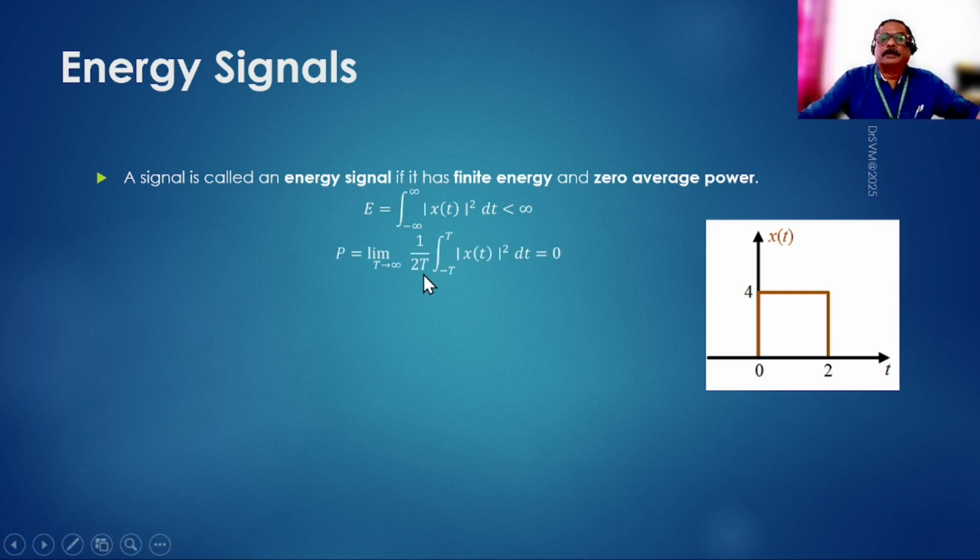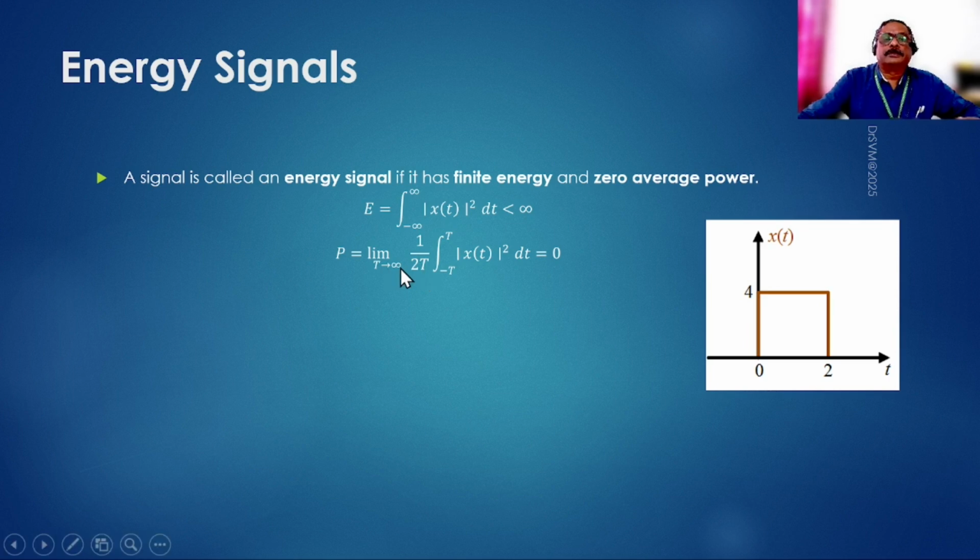But what happens to the power? The power also has an integral part, from minus T to plus T, while this one is from minus infinity to plus infinity. They look the same, but we are talking about integration in terms of T, and at the end we extend the value of T to infinity. That means this integral goes from minus infinity to plus infinity only. So that's almost like the energy component, which is going to be finite here, but it is divided by an infinite quantity, 2T.